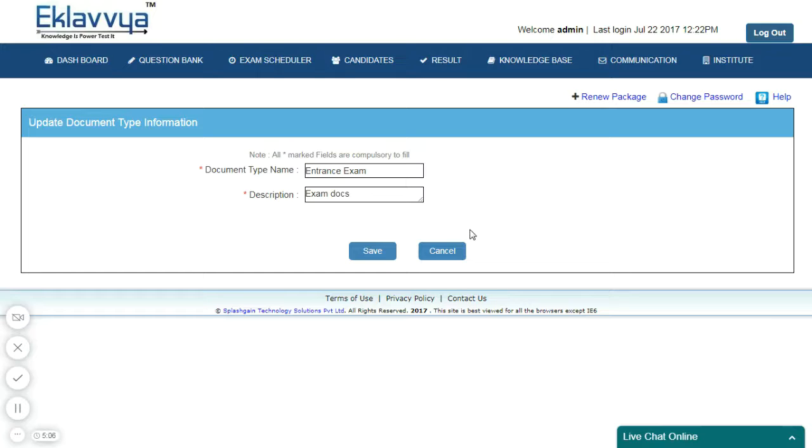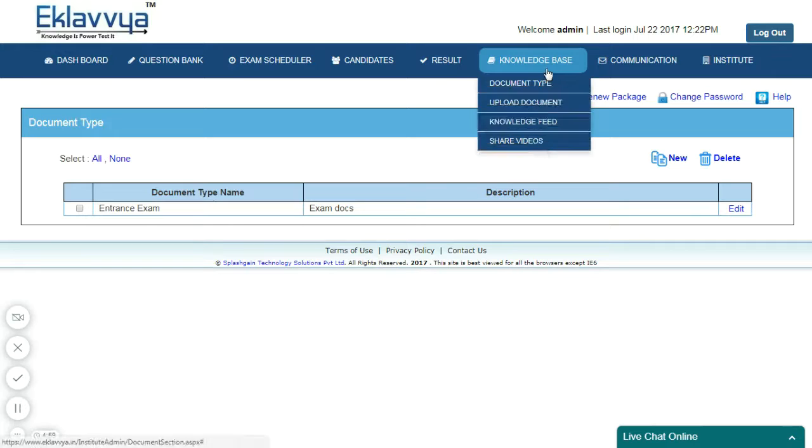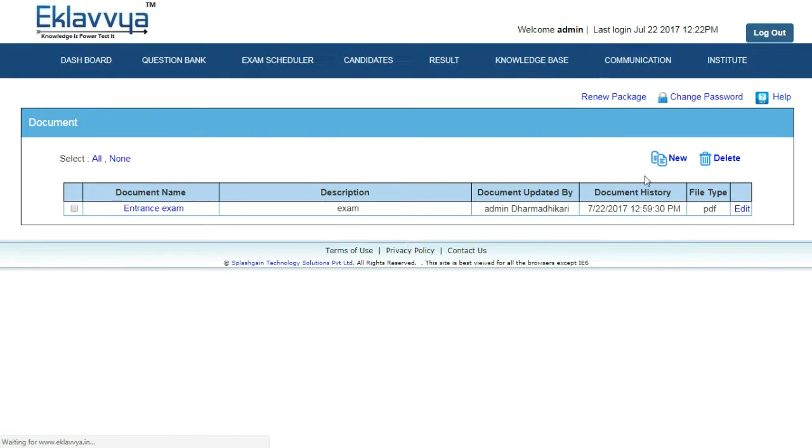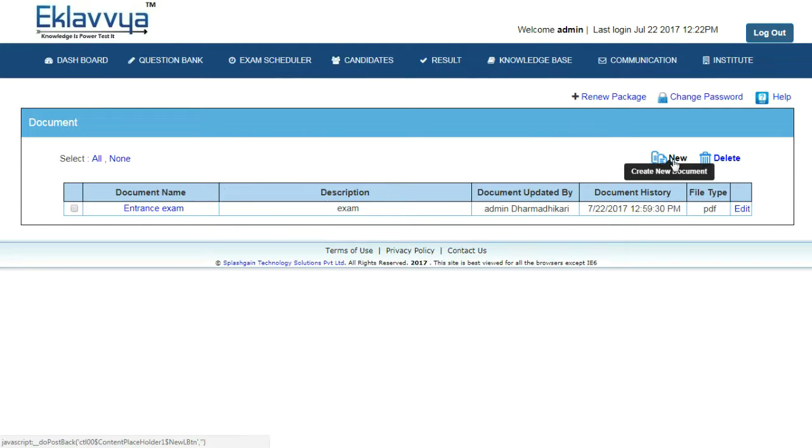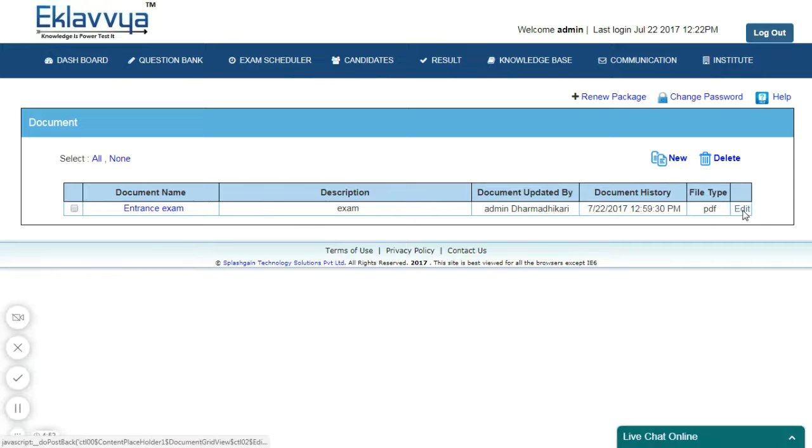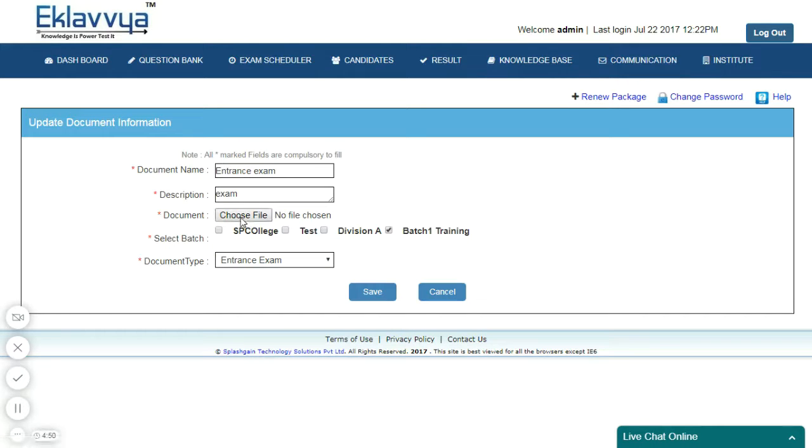Let's consider I'm adding the document type as entrance exam. So, I can add all documents related to the entrance exam under this section. Candidates appearing for the entrance exam can refer to those documents.